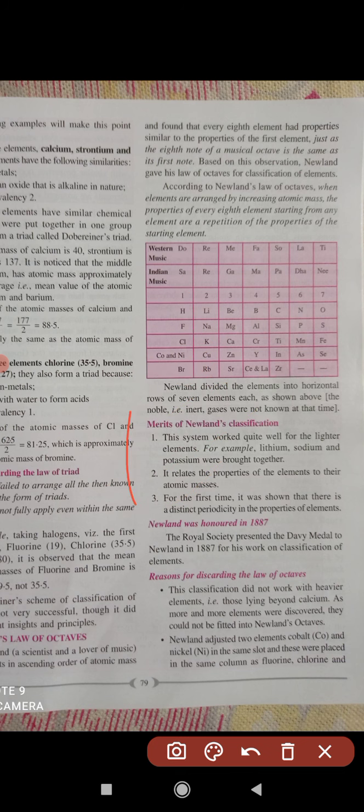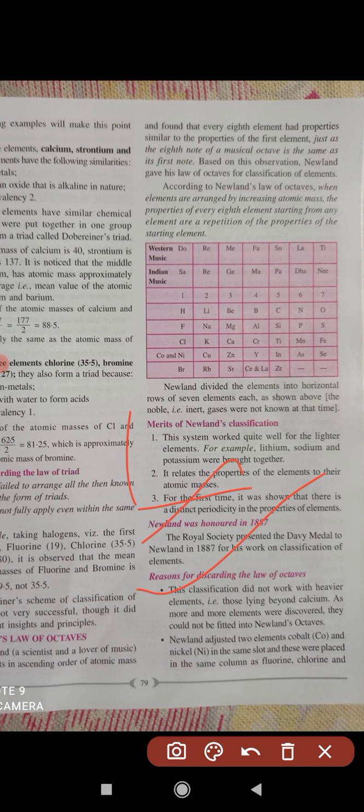And now, here Newland was honored in 1887, because it's a very interesting concept, the connection of music with the elements. Of course they honored him because initially he gave the idea regarding the arrangement of the elements.